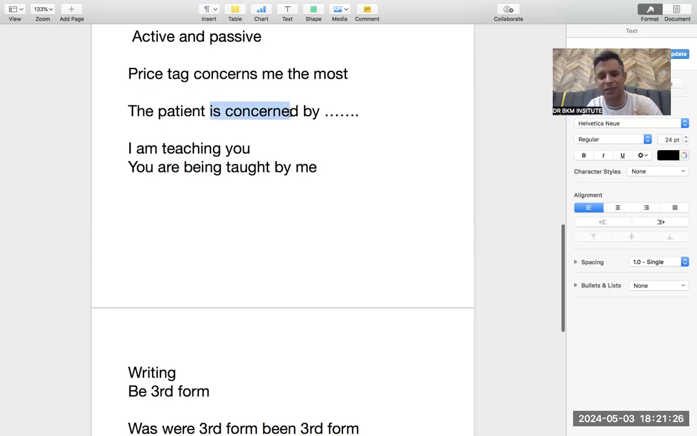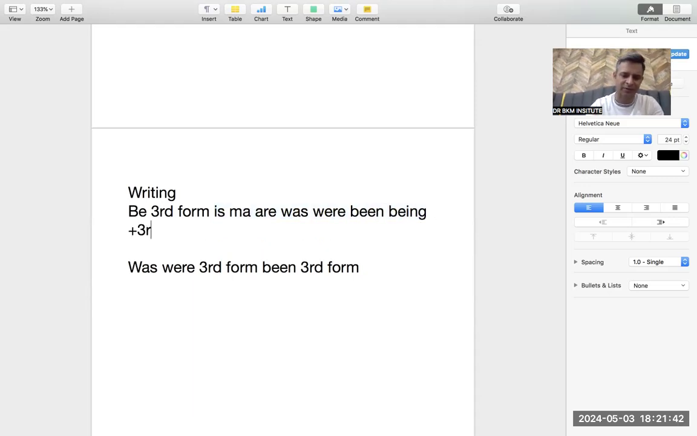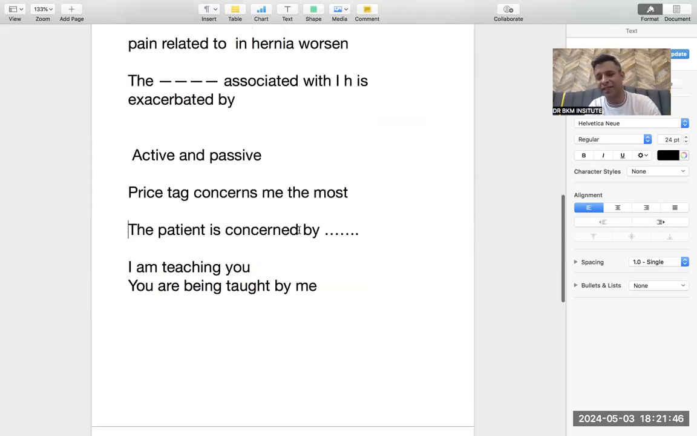Whenever you see B plus third form, B plus third form means is/am/are plus third form, was/were plus third form, and being or been plus third form. If you see any of these words, is, am, was, were, been, being, with the third form, that means it's a passive voice, 100%. So when I was reading this blank, if I know the grammatical rules, I understand that the patient might speak in active voice.